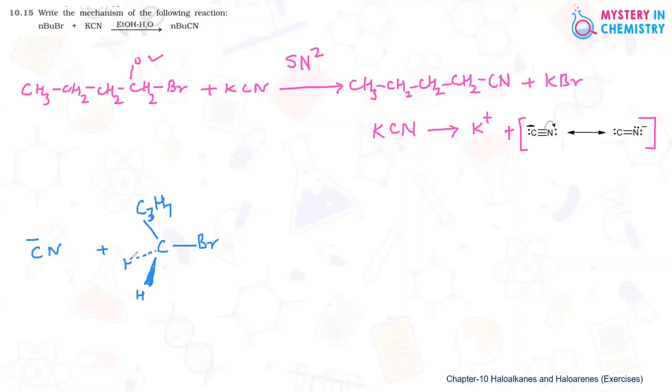So this is the tetrahedral structure of normal butyl bromide.